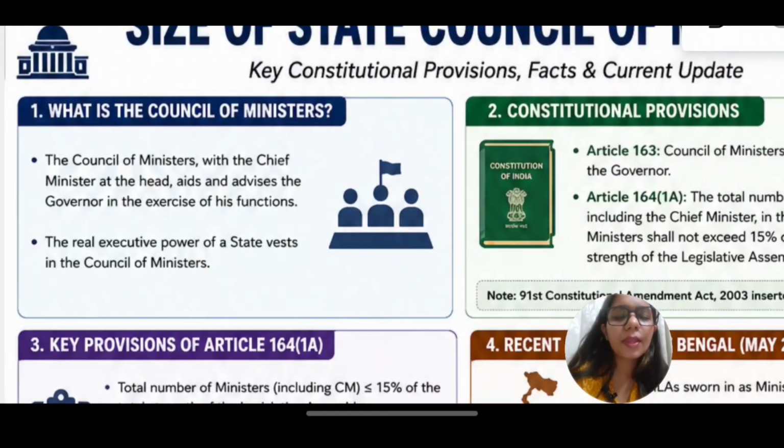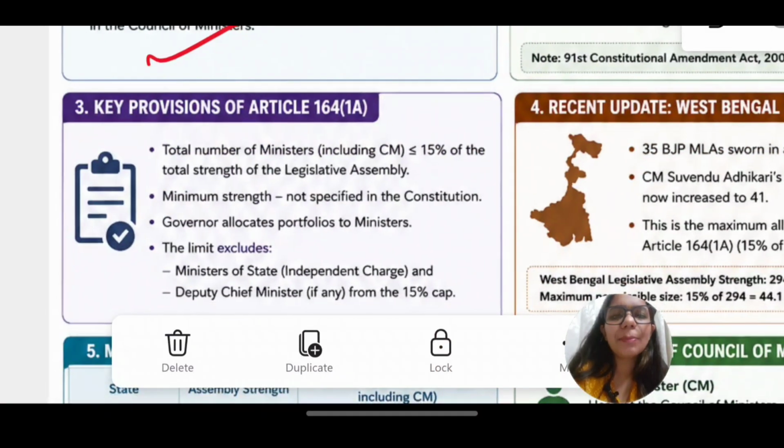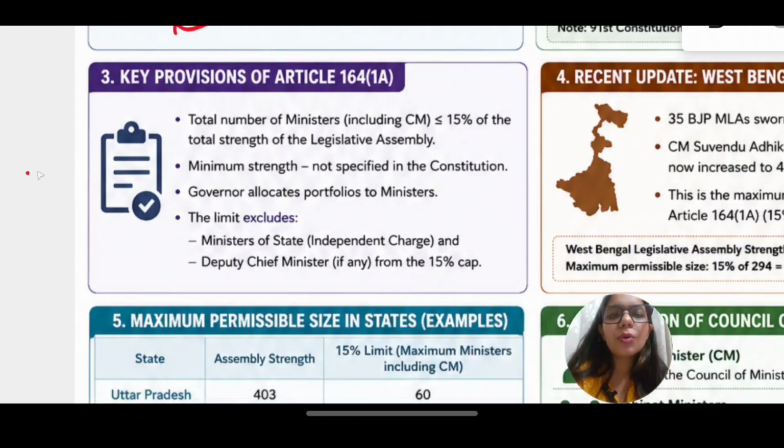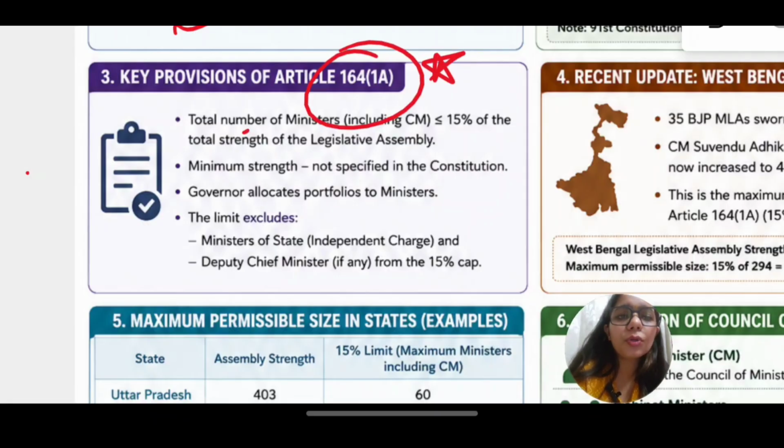So let us see. Now we have seen what the Council of Ministers is. The people who are appointed by the Prime Minister as his aides, and who give aid and advice to the governor, are known as the State Council of Ministers. They are the real executive. Now the key provision is Article 164(1A). You have to remember this. The total number of ministers, including the CM, should be less than 15% of the total strength of the assembly.